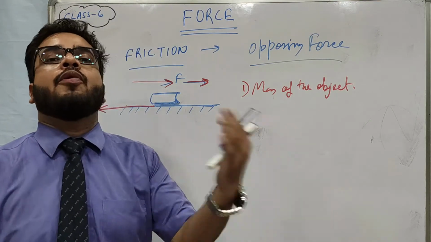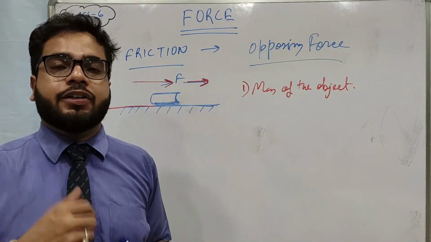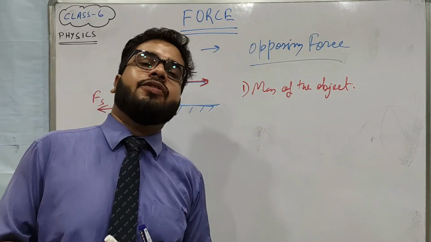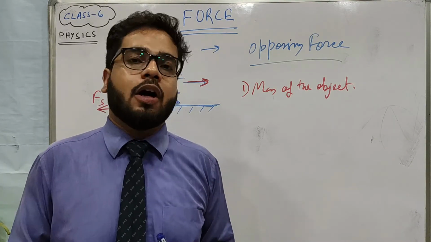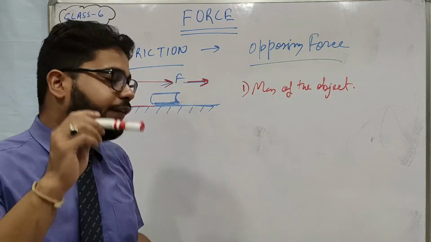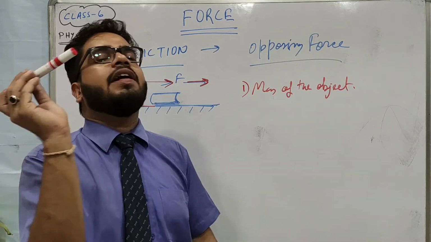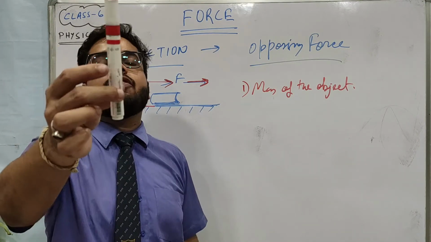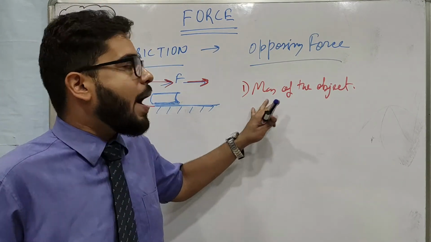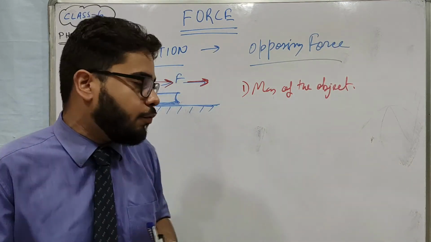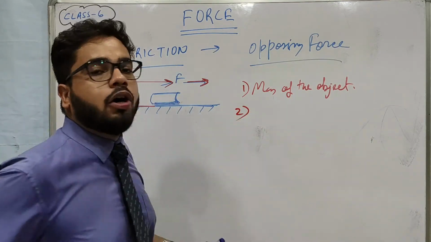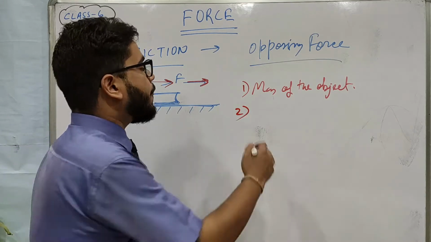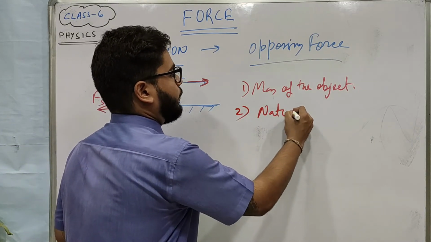Why? Because the opposing force is more, because the friction is more. So if the mass is more, the friction is more. But if you want to move this pen, you have to give a very little amount of force, because the mass of the pen is not very much. So mass is more means friction force is more. And the second thing on which the force of friction depends is the nature of the surface.